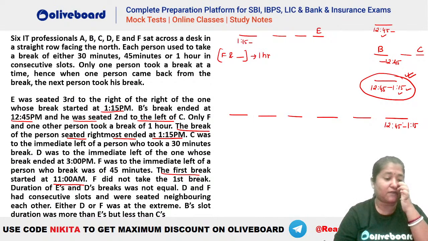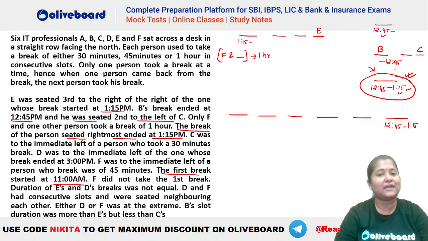Sorry to disturb, how did we take it for B? No, no, no, not at all necessary here. B is not 12:45 to 1:15. B is ending at 12:45, Sapna, right? This is another person here. We are not saying that this is your B. Okay, not B, not B. Because B has to end at 12:45.